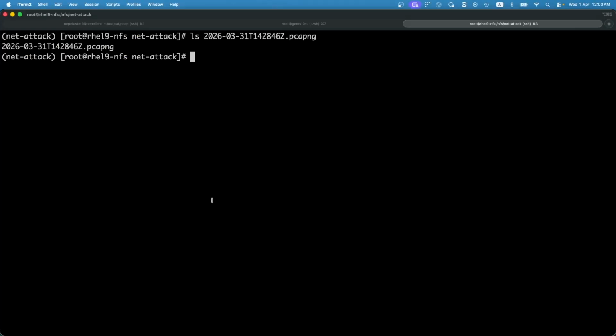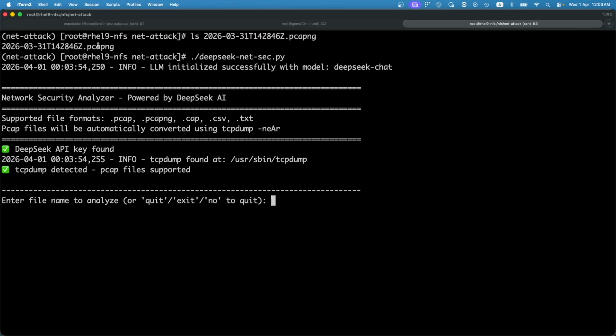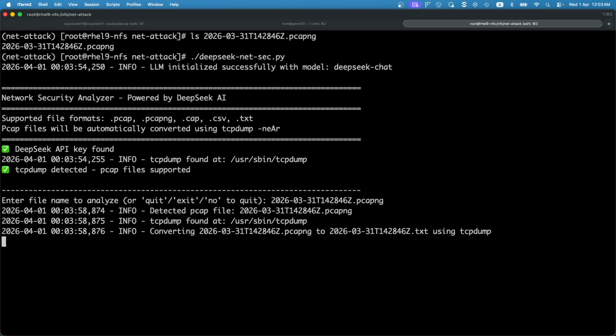As mentioned earlier, one of the ways in which we can analyze the TCP dump that was captured is to make use of AI. In this case, we have downloaded the PCAP file and has uploaded them to a server that is able to make use of frontier models such as DeepSeek to perform further analysis on the packet traces. We will call on the program itself and pass in the PCAP file for further analysis.